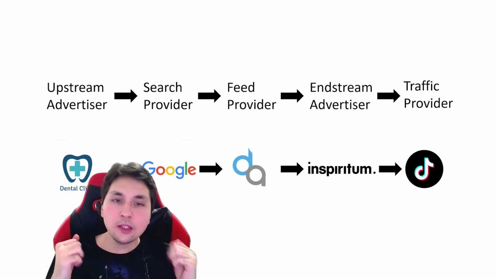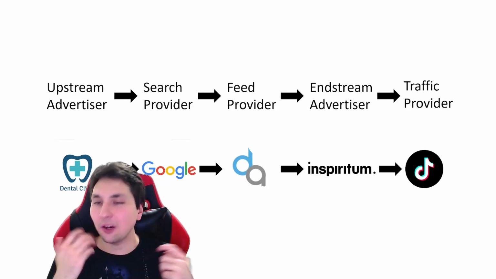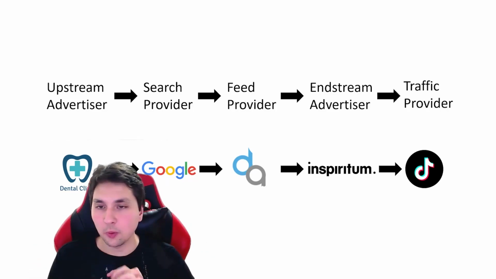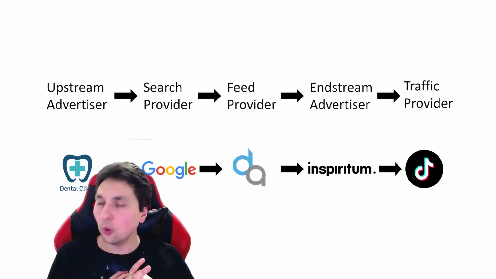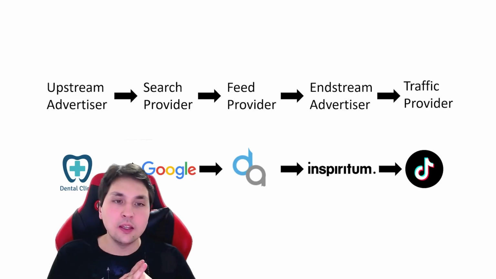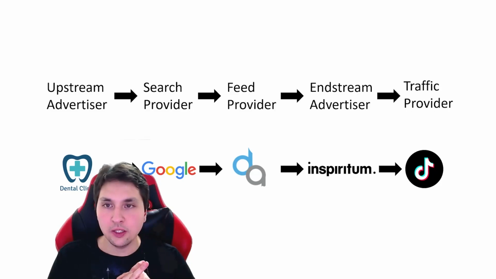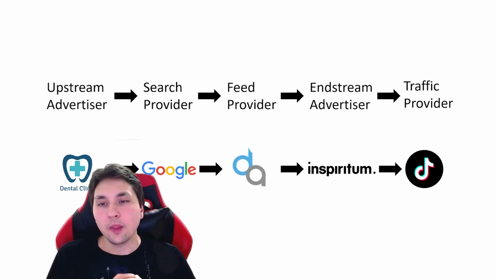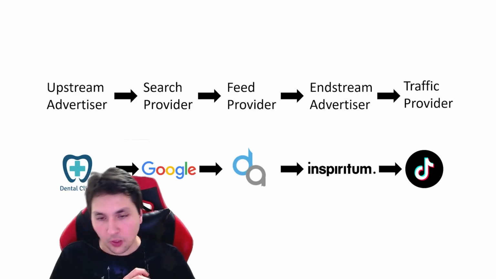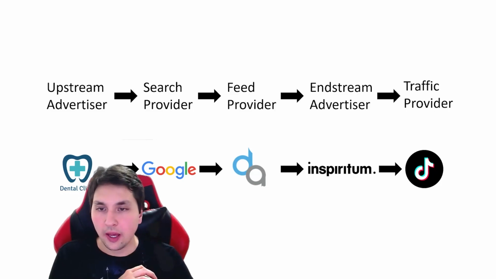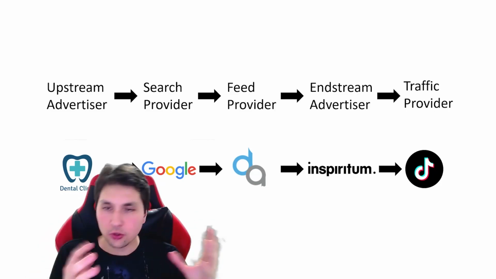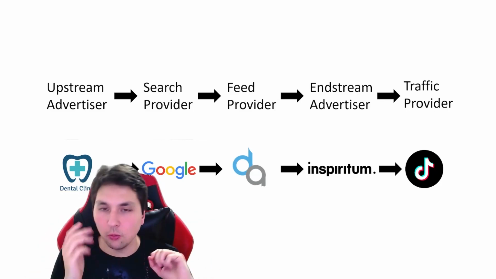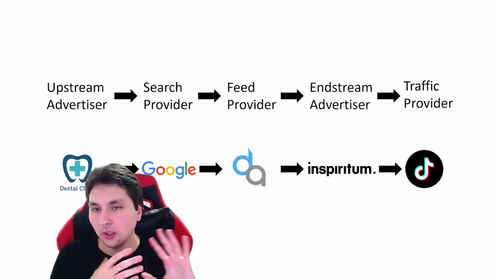So our dental clinic in Paris comes to Google and says, we want to promote our website. Google is like, okay, sure. They accept that. They start showing them as sponsored links in their search results and stuff like that. But Google is smart, right? They want to have multiple sources of traffic. They always want to have more. They want to be flexible.